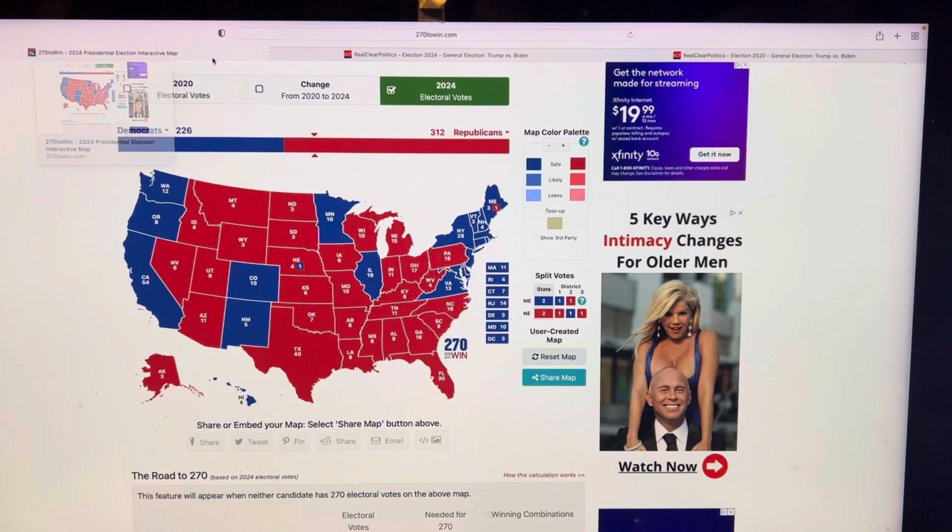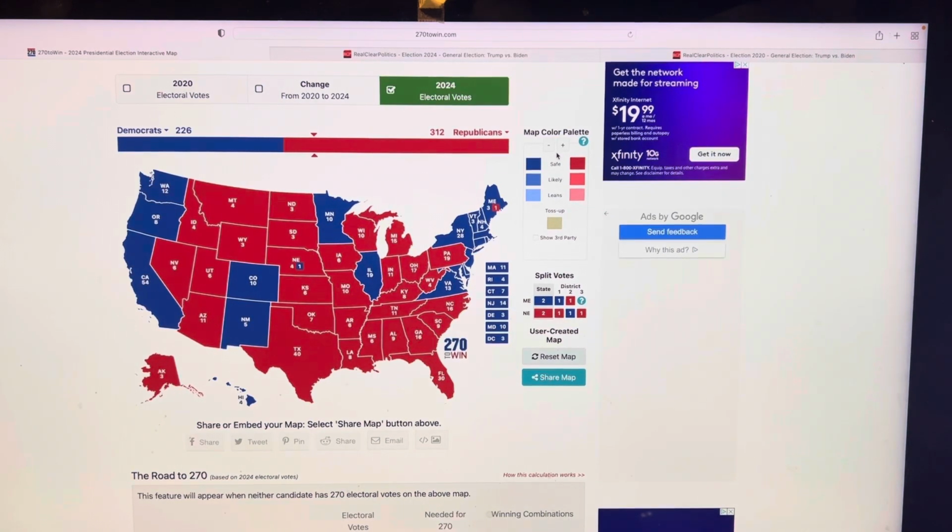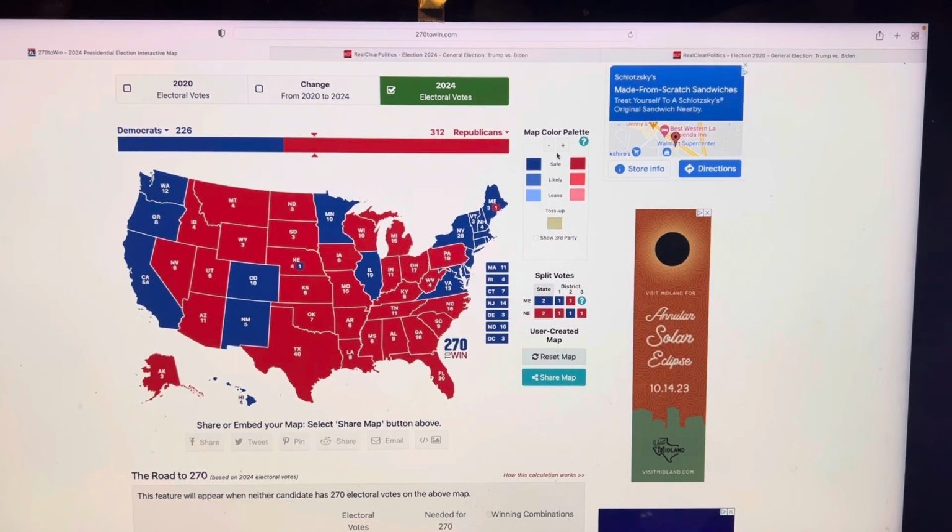But you have to understand, in 2020, you had a lot of people that decided not to answer the polls. People were bashing Trump left and right. The media was all over it. They did everything in the book they could do. And some of the people were like, I'm not even giving my opinion. I think Trump is doing okay, blah, blah, blah. So they decided not to answer the polls.